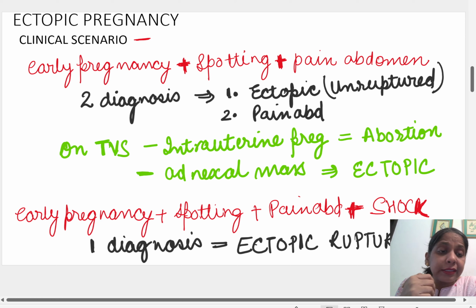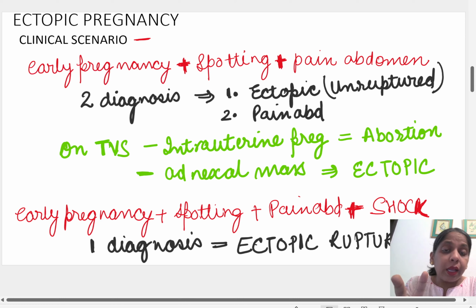Now in ectopic pregnancy, the patient comes with these three symptoms: it is a case of early pregnancy, the patient has spotting and pain abdomen. Whenever a patient comes with these three conditions, it can be only two diagnoses.